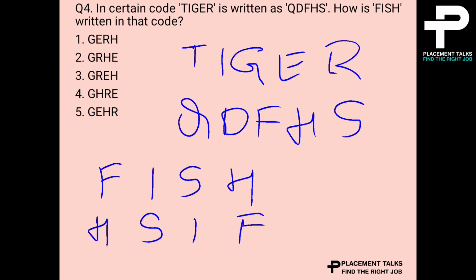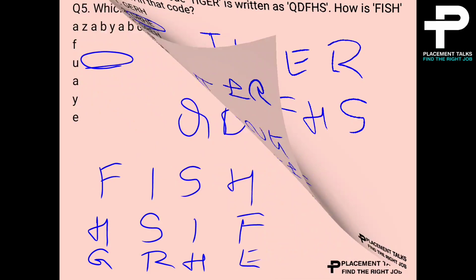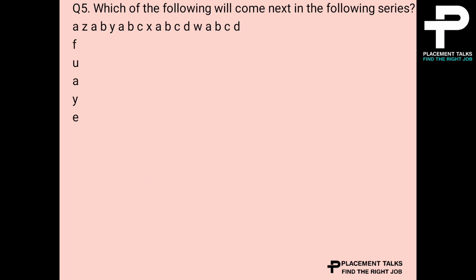H minus 1 will be G. S minus 1 will be R. I minus 1 will be H. And F minus 1 will be E. So GRHE is the correct answer. So the option 2 is the right answer. So let us go to the next question.